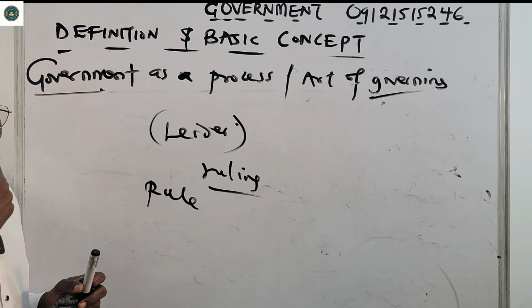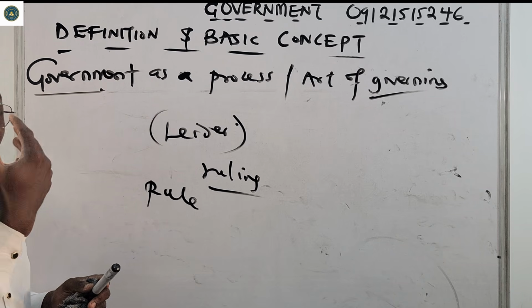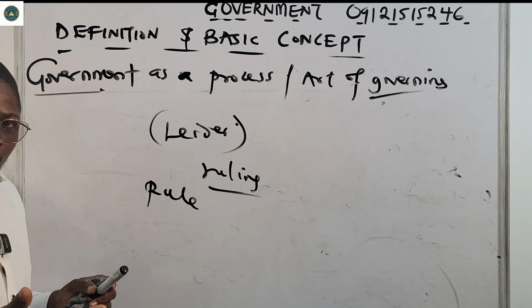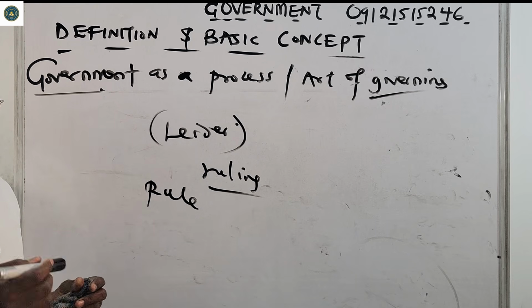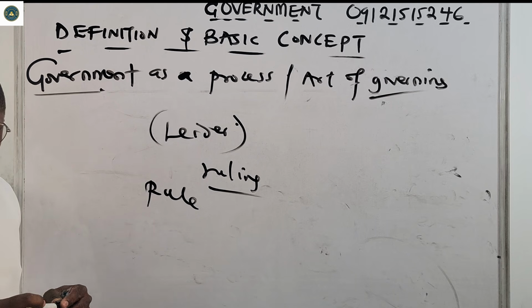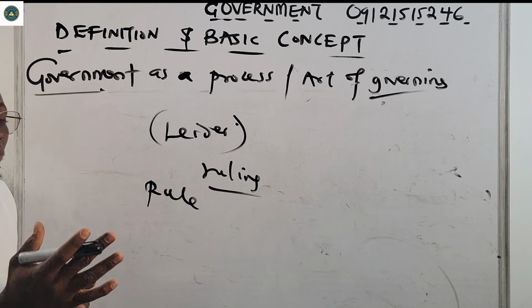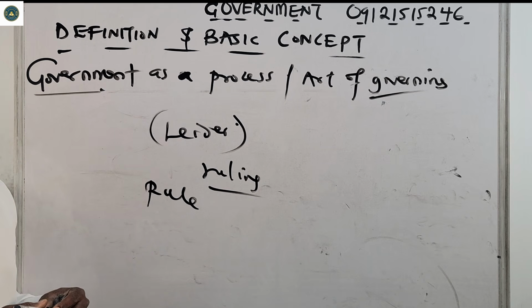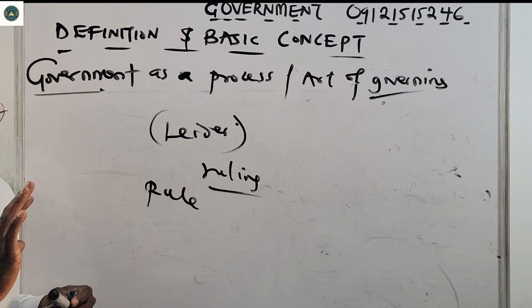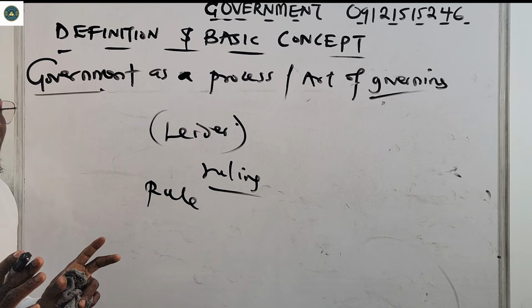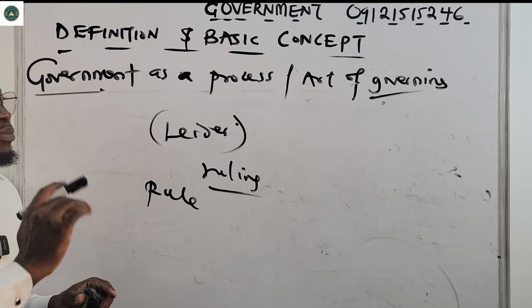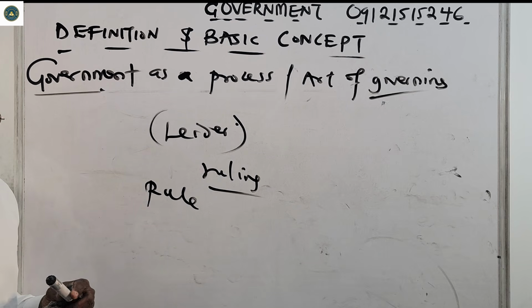It explains how our leaders rule us and how they take care of us. It explains all the things that government does to make sure that people live in peace, that people are not quarreling with each other, and that the country runs well and people live peacefully.